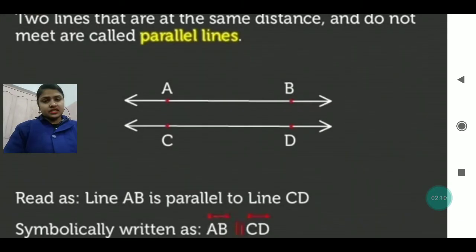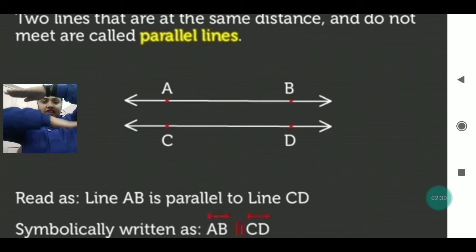First, we are going to discuss parallel lines. Already, about parallel lines I have discussed in the last video. Some of the things I have explained to you about parallel lines. Now here we are going to discuss that two lines that are at the same distance and do not meet are called parallel lines. Suppose one line is this and one line is this. If two lines are parallel, suppose both lines are at equal distance.